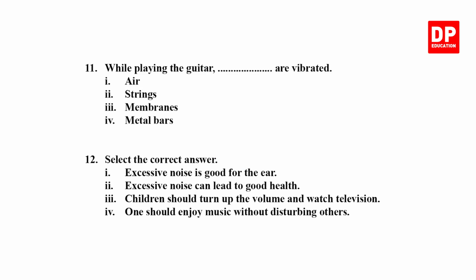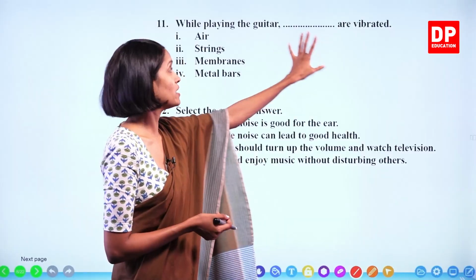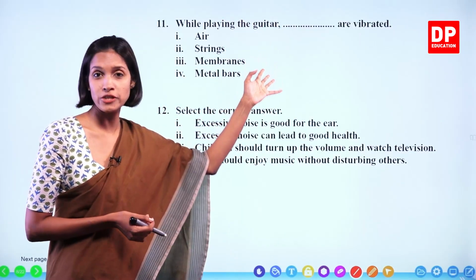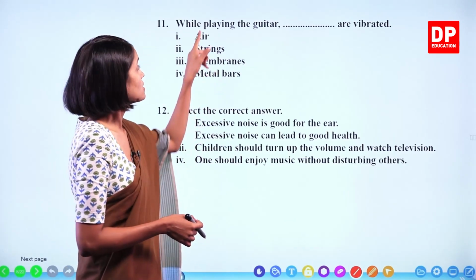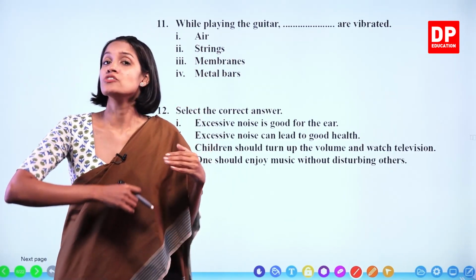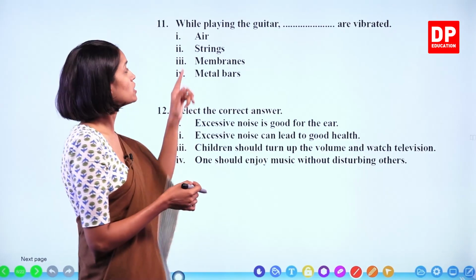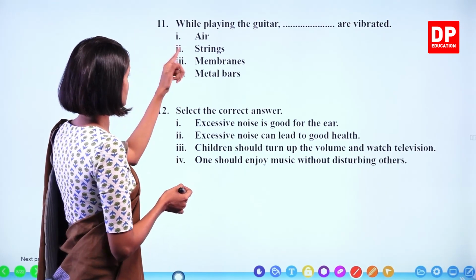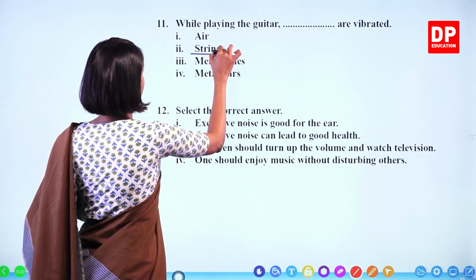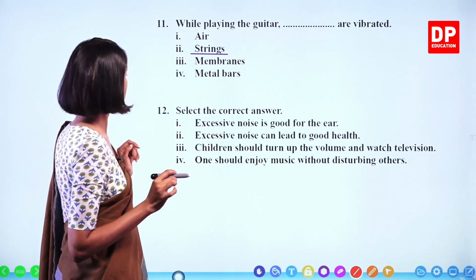Next one. While playing the guitar, which one is vibrated? Now you all know the answer for this one. We did these types of questions many times, right? Guitar is a string instrument. So strings are vibrated when you play the guitar. Air, strings, membranes, metal bars. Answer number 2, strings.